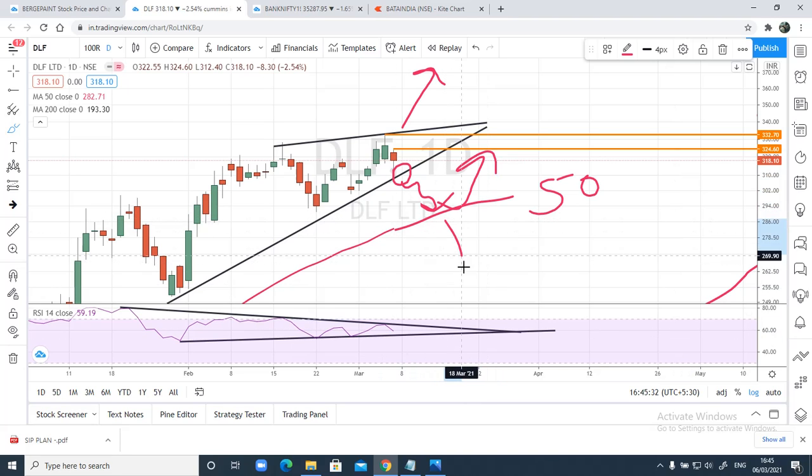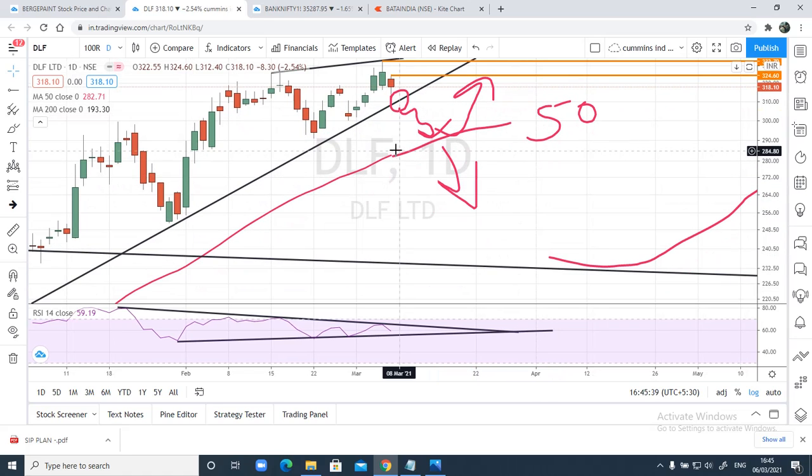In case this breaks, then yes, we can see some more move on the downside. So even if it's coming near to 50 moving average, if it breaches this trend line, it will be somewhere around 290. As I've said, again there will be good buying somewhere from 270 to 240 levels. That will be a strong zone.